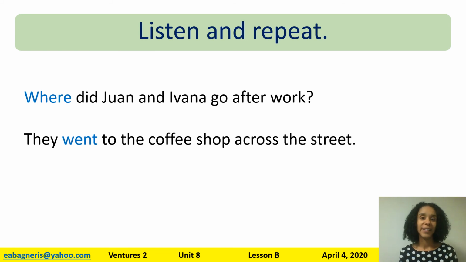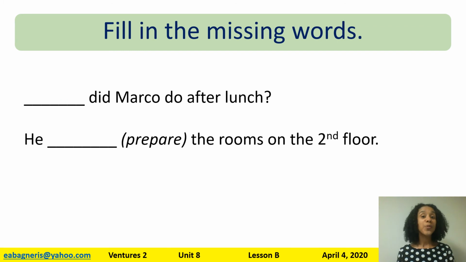Listen and repeat. Where did Juan and Ivana go after work? Where? They went to the coffee shop across the street. They went to the coffee shop across the street. We have two more examples. Look at the next one.